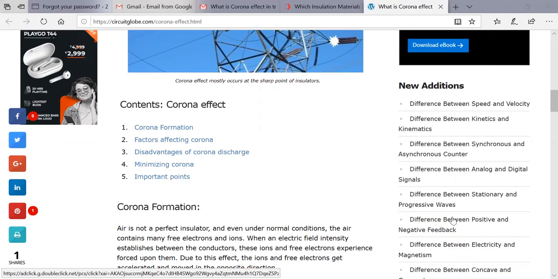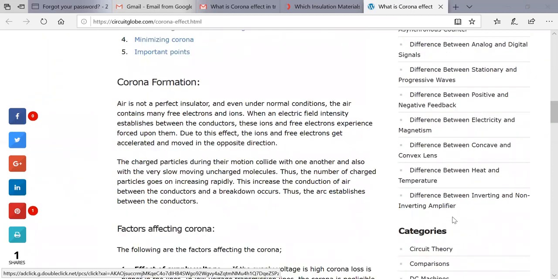Corona formation, as we have already discussed: air is not a perfect insulator under normal conditions. It contains free electrons and ions, and when the electric field is established between the conductors, these ions and free electrons experience a force, get accelerated, and move in opposite directions.